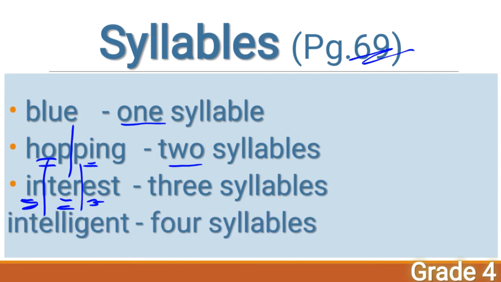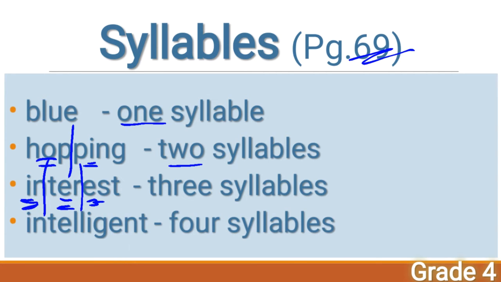Got it, children? And then intelligent. This is four syllables. Intelligent. I is the vowel, E here, and I here, and again E here is the vowel sound. So intelligent is a four syllable word. Okay, children?